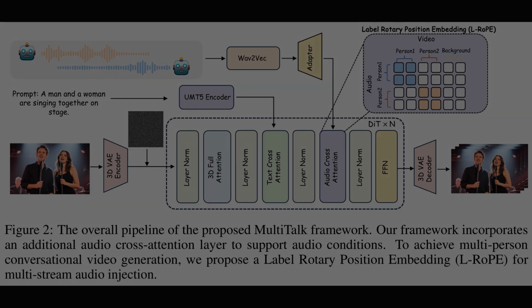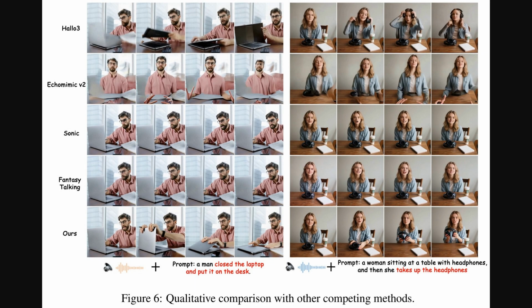By making the labels for an audio stream and its person numerically close, it ensures the model always knows who is speaking. And that label rotary position embedding technique really pays off when you look at these qualitative comparisons in Figure 6. Here, we see MultiTalk pitted against other models like Halo 3 and Sonic. On the left, the prompt is, "A man closed the laptop." Most competing models just generate talking motions and completely miss the action. In contrast, the video from MultiTalk shows the man actually closing the laptop. Similarly, on the right, with the prompt "A woman takes up the headphones," only MultiTalk successfully generates the specified action, showing its superior instruction following ability.